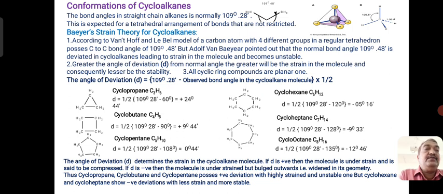So CH3, CH2, CH3, if this is the compound propane, then the carbon-carbon bond angle is 109 degree 28 minutes. And the tetrahedral carbon consists of a central carbon with 4 different or identical groups. The best example is methane. Here in case of methane, the H-C-H bond angle is 109 degree 28 minutes.